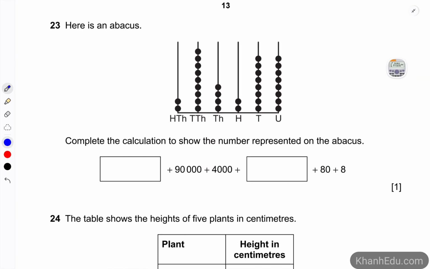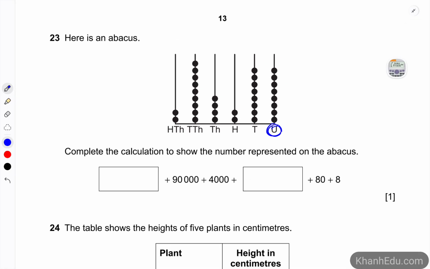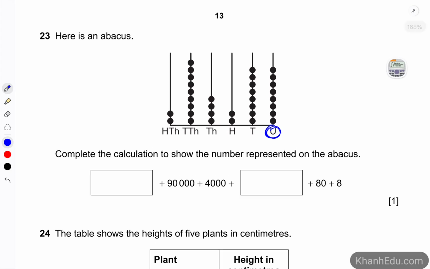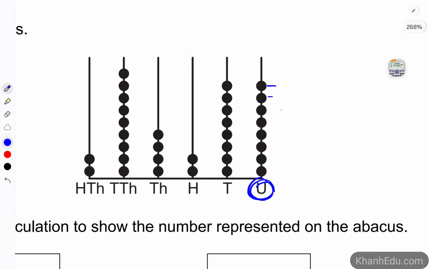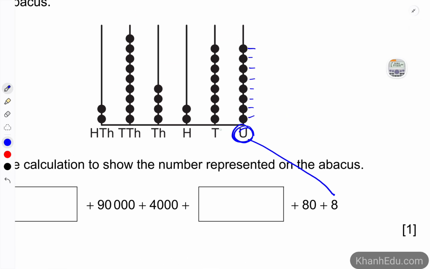Here is an abacus. Complete the calculation to show the number represented on the abacus. So for this one, it's the units. How many balls do we have in the units? 1, 2, 3, 4, 5, 6, 7, 8. So the number 8 is here. The next one is the tens place.